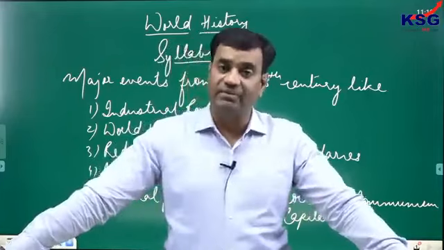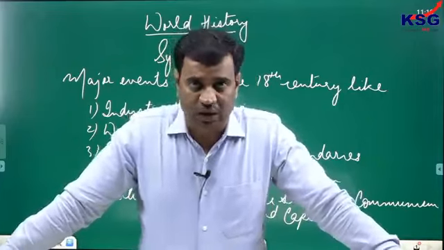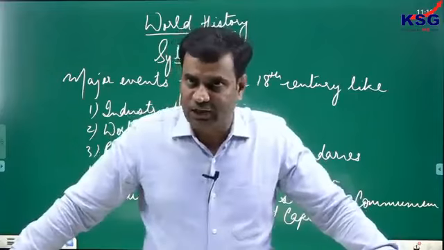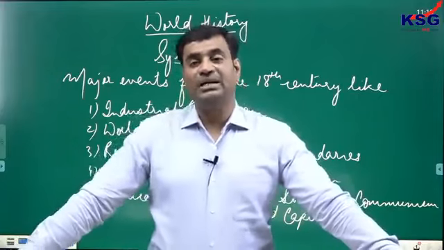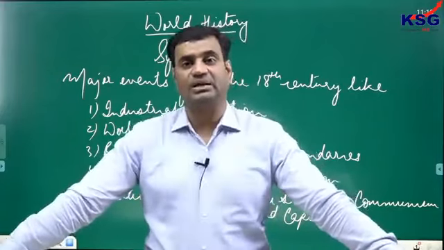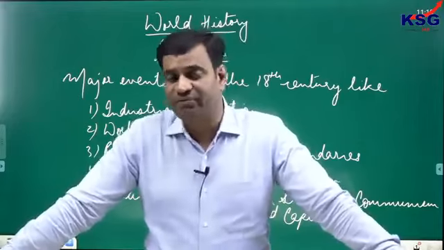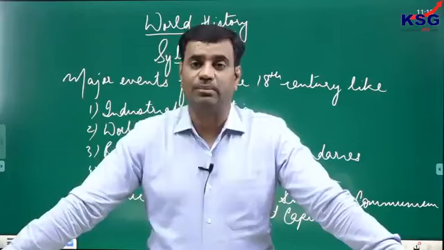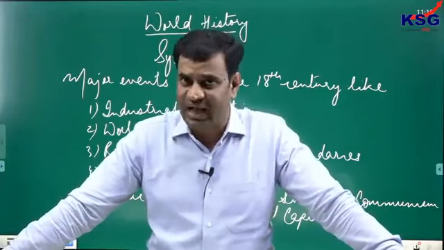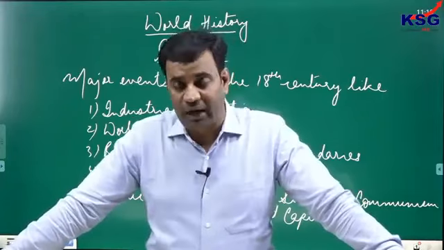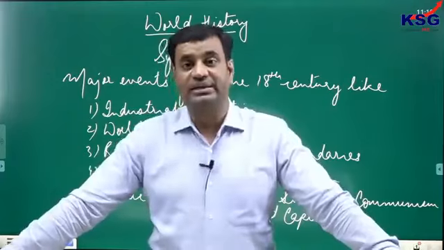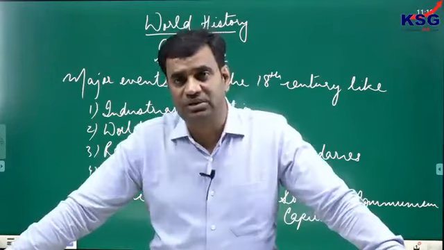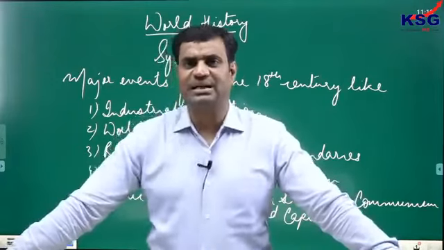Clear? So 5 revolutions are to be done in world history without which the topic cannot be justified. Apart from this, we also need to cover some other topics like Italian unification, German unification, and then we have to discuss major personalities of world history like Napoleon, Metternich, Otto von Bismarck, Count Cavour, and other important personalities as well.